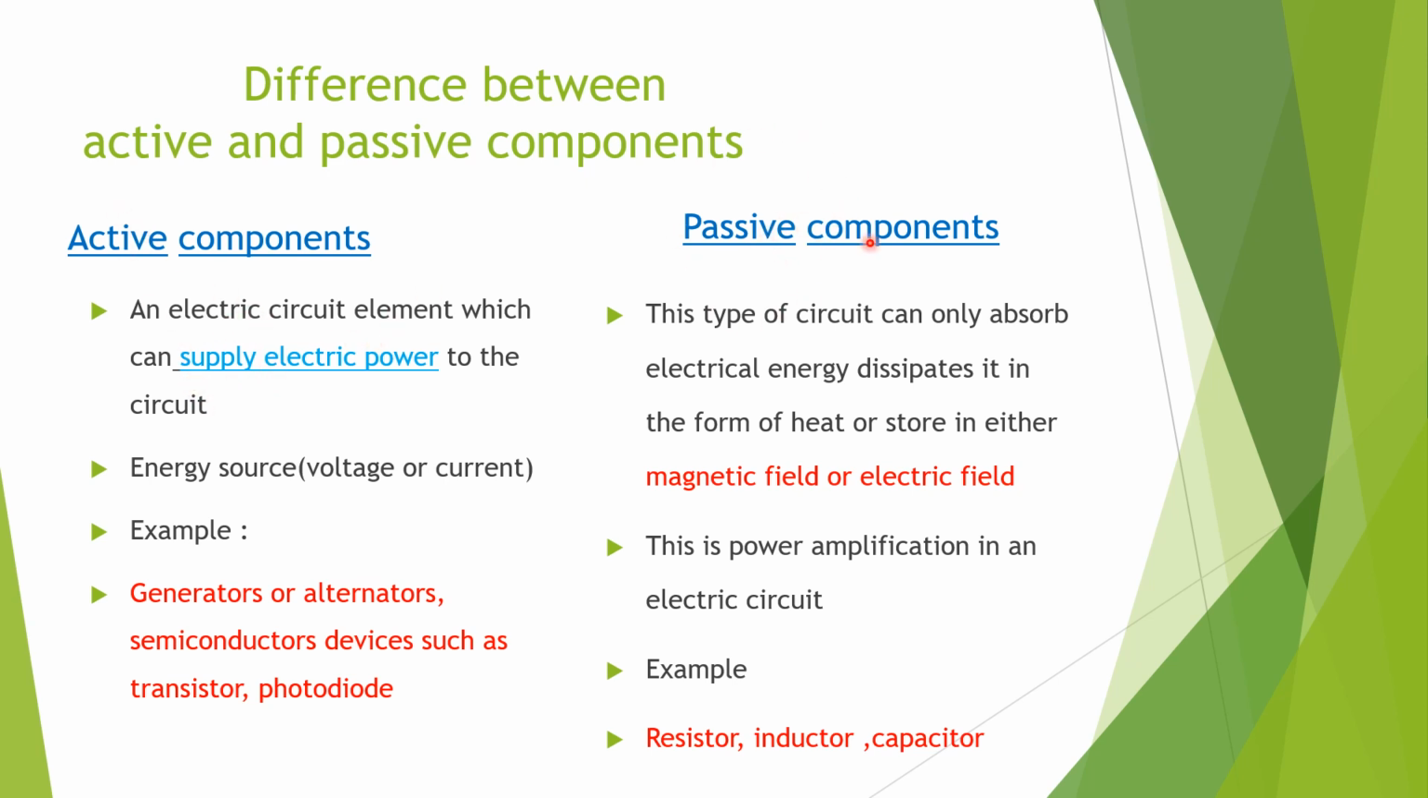Passive components absorb electric energy and dissipate it in the form of heat or store it in either a magnetic field or electric field. Second, the energy source may be voltage or current. Examples of active components are generators or alternators, and semiconductor devices such as transistors and photodiodes. This is power amplification in an electric circuit. Examples of passive components are resistor, inductor, capacitor.